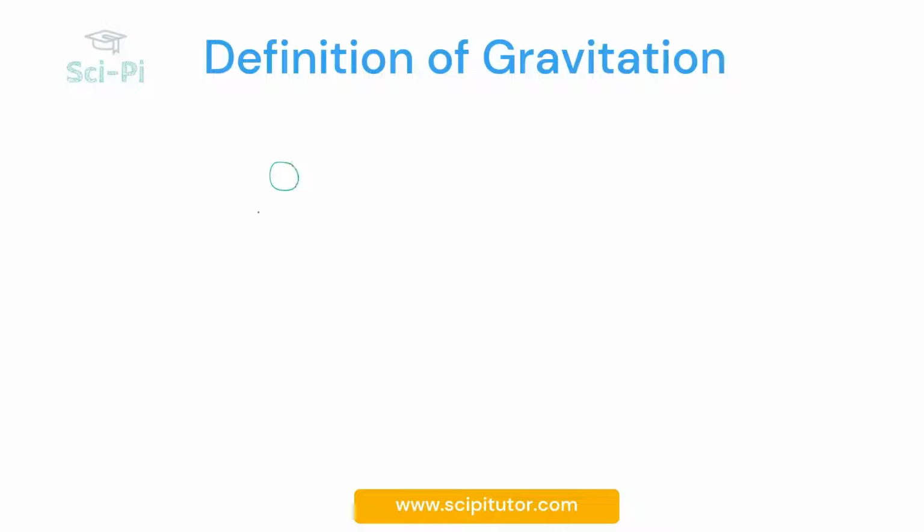If we have an object A and an object B, we will now consider that each of these objects has at least some mass. If an object is massless, then we cannot describe gravitational force on that object. Therefore, we consider that these objects have certain mass.